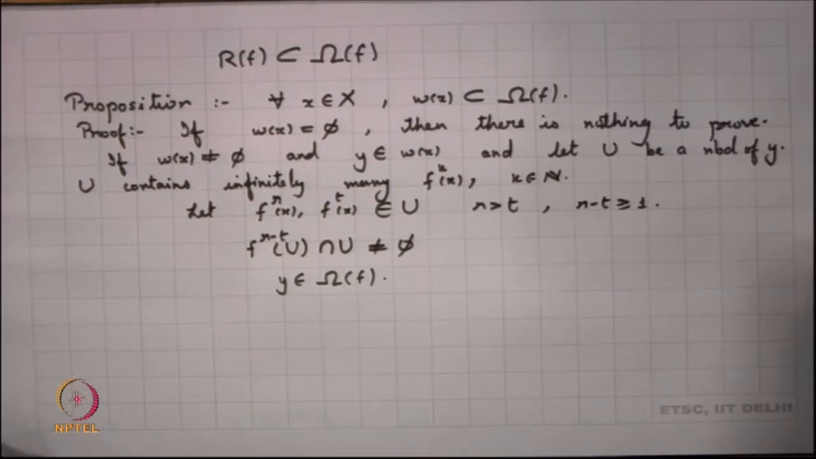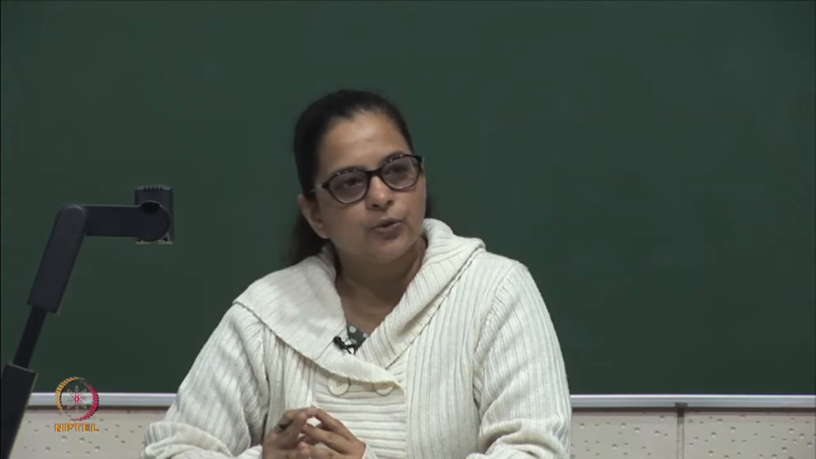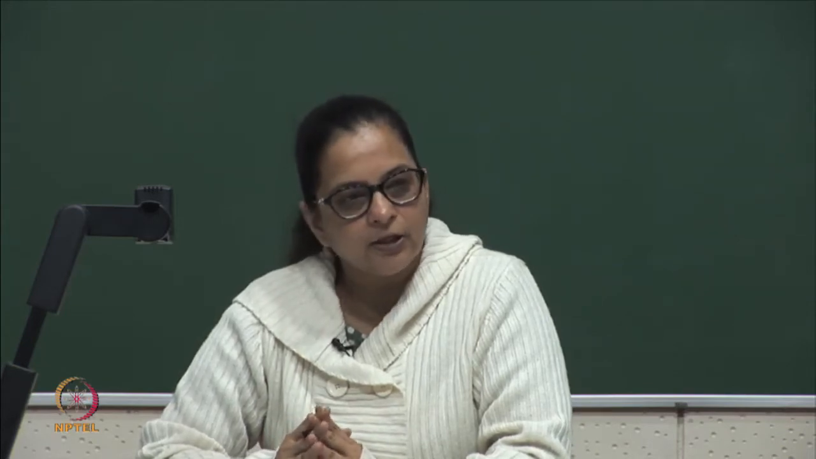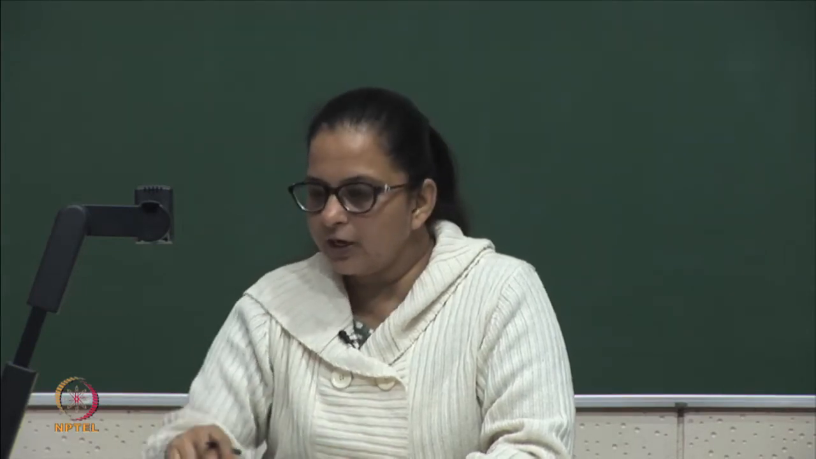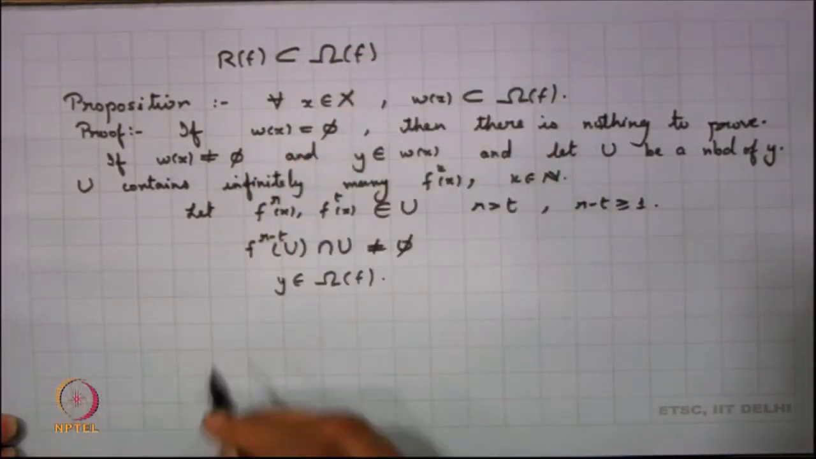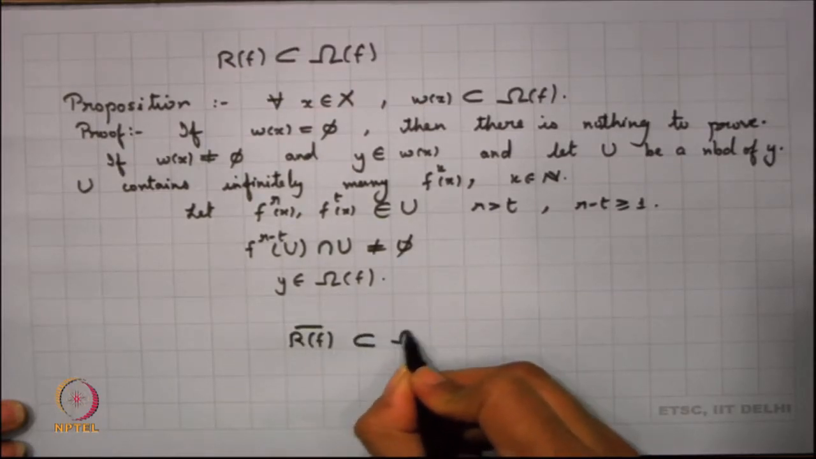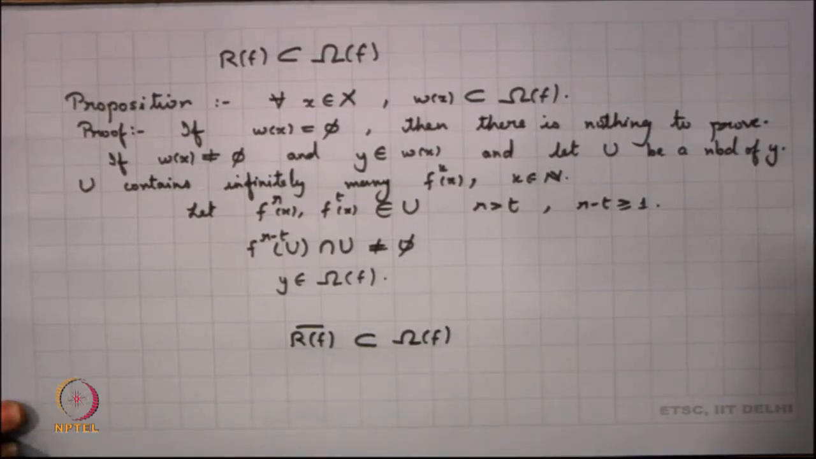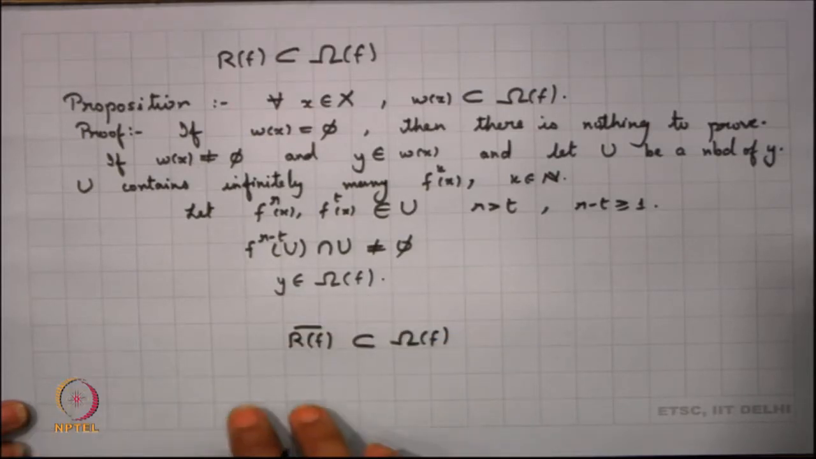Now, we have seen that our recurrent set, R f, is an invariant set, but we did not know that it is a closed set. So, the set of recurrent points need not be closed. So, what happens in that sense? Now, we know that R f is a subset of omega f, right. Now, omega f is closed. So, all I can say is that R f closure should be a subset of omega f. Now, R f is not necessarily closed. So, that means R f closure is a set which is bigger than R f.